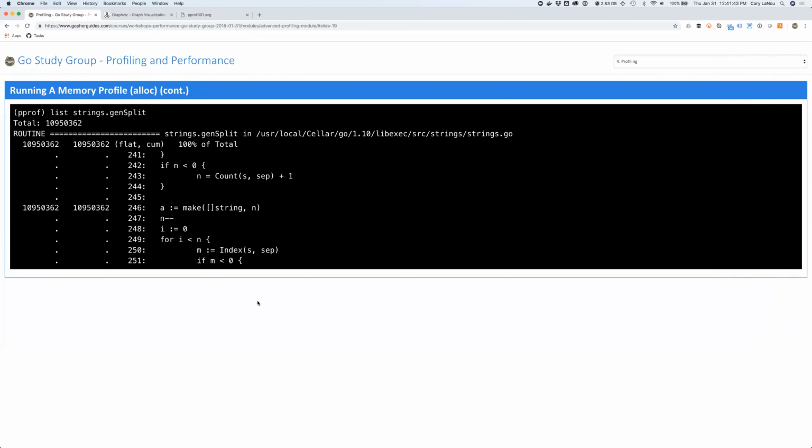This lines up directly with the CPU profile we just did. So it's like, oh, okay, the CPU profile and the memory profile, they all kind of agree as to where some of this time is being taken, so on and so forth, right? Again, nothing for us to optimize here unless we were in a loop and wanted to recycle this, that type of stuff. Then we could maybe not allocate every loop, things like that. But in general, this is just telling us, hey, here's line by line where it's happening.